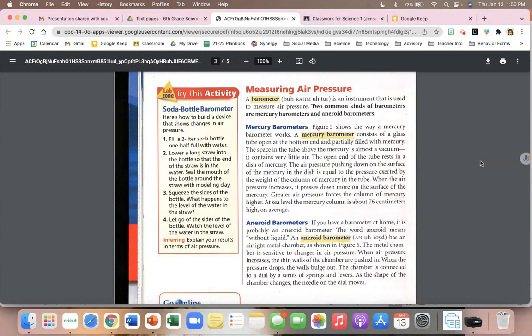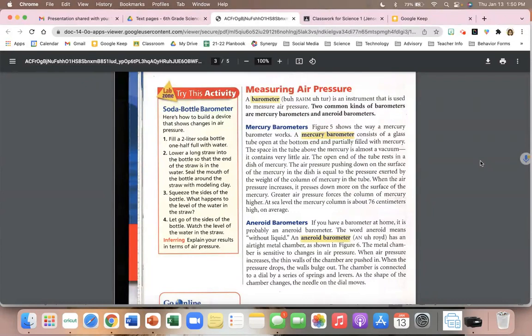Measuring air pressure. A barometer is an instrument that is used to measure air pressure. Two common kinds of barometers are mercury barometers and aneroid barometers. Mercury barometers. Figure 5 shows the way a mercury barometer works. A mercury barometer consists of a glass tube open at the bottom end and partially filled with mercury. The space in the tube above the mercury is almost a vacuum. It contains very little air.